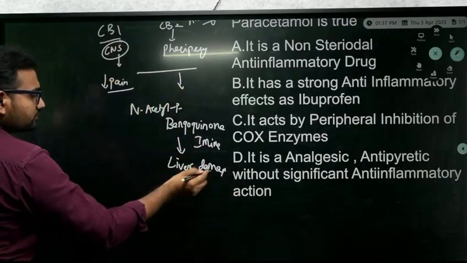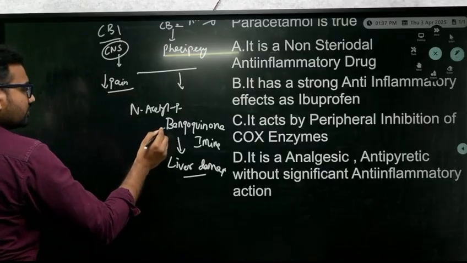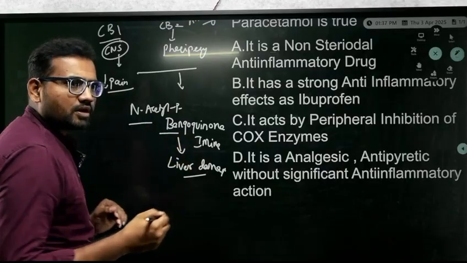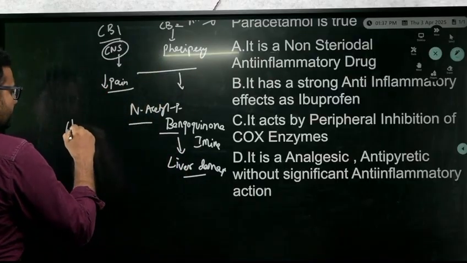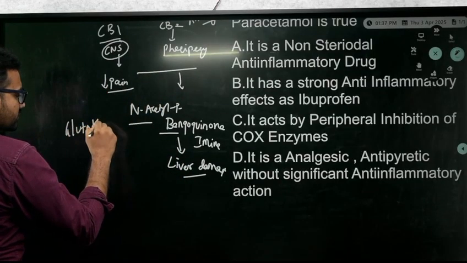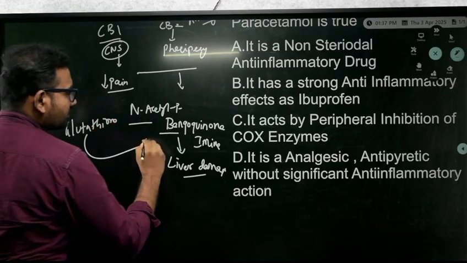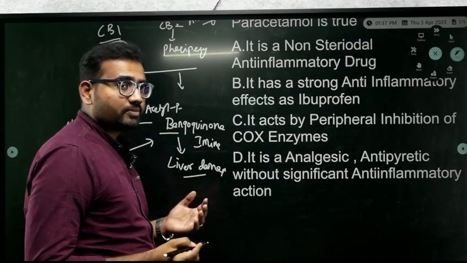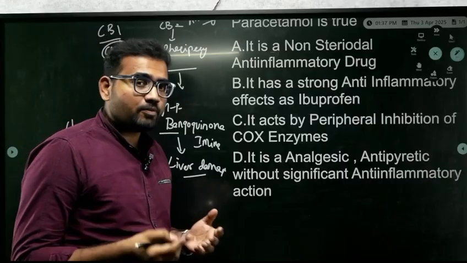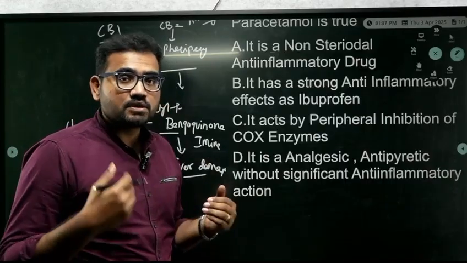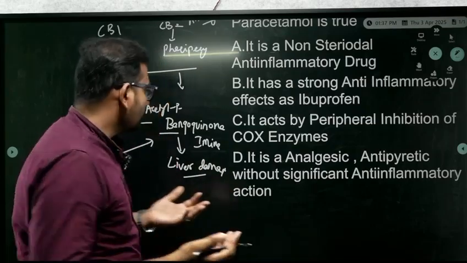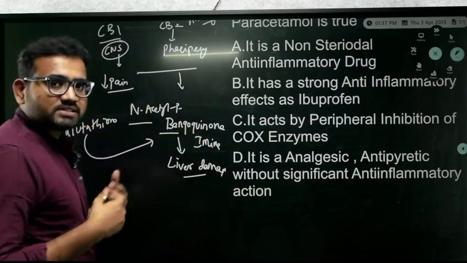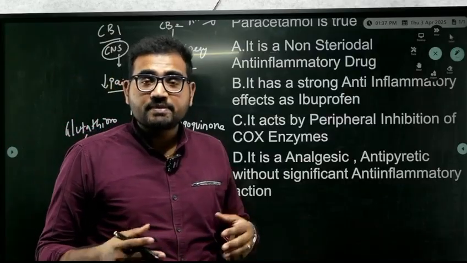Okay, so whenever this toxic compound is released, our body is definitely going to respond to it, right? So glutathione, which is an antioxidant, neutralizes or fights against benzoquinone imine. But at some point, when the paracetamol dose increases, the glutathione depletes, and that is going to result in liver damage. So what happens when there is an excess amount of paracetamol in the body? What happens in a paracetamol overdose?